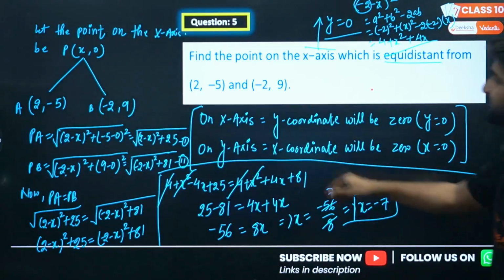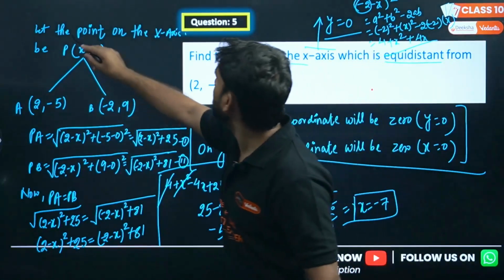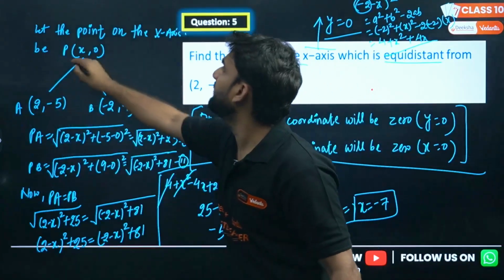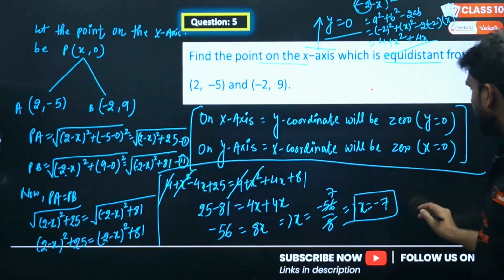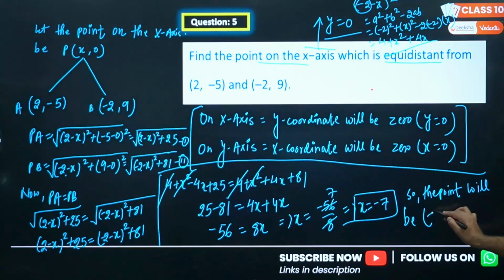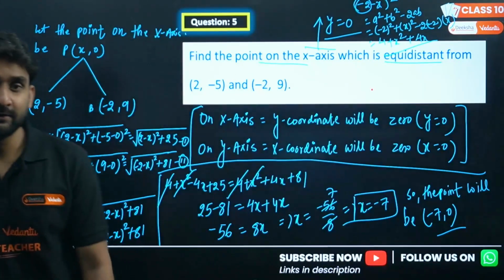But this is not the answer, we need to find the point. What we assumed is the point P as x comma 0, right? So the point will be minus 7 comma 0. That is the answer, right?